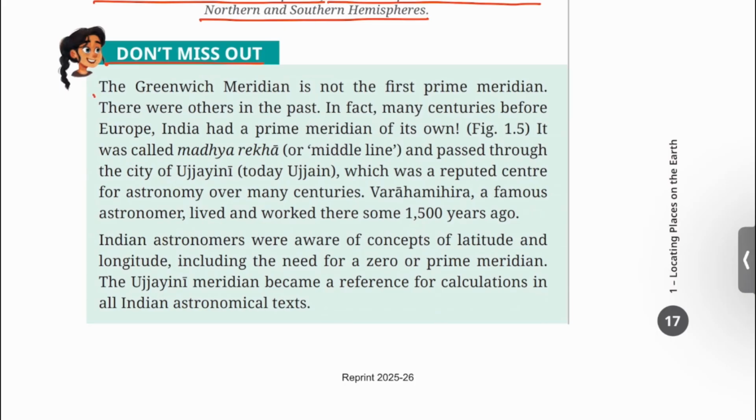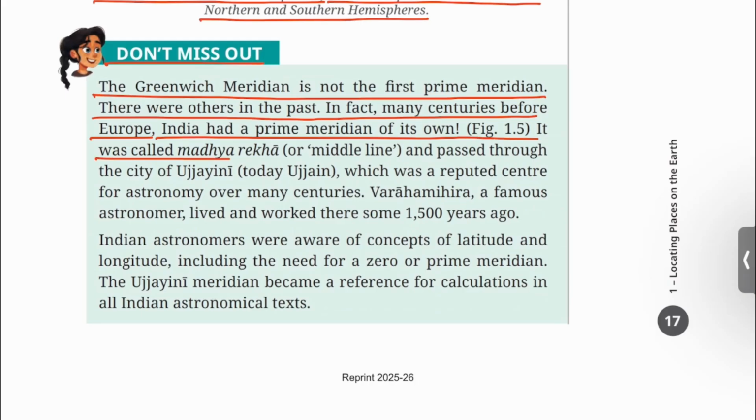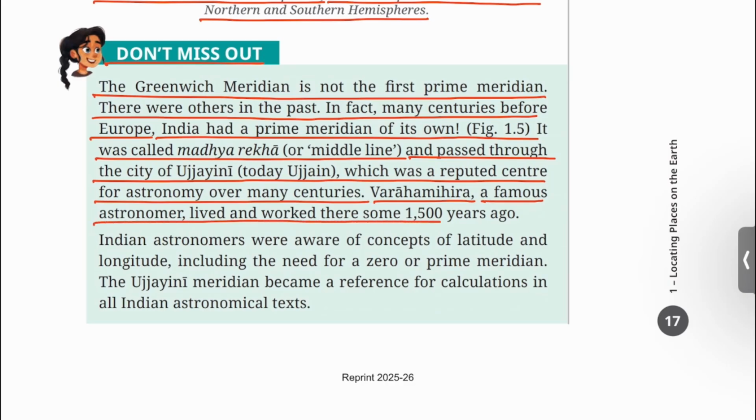Don't miss out. The Greenwich meridian is not the first prime meridian. There were others in the past. In fact, many centuries before Europe, India had a prime meridian of its own, figure 1.5. It was called Madhya or middle line and passed through the city of Ujjaini, today Ujjain, which was a reputed center for astronomy over many centuries. Varahamihira, a famous astronomer, lived and worked there some 1500 years ago.